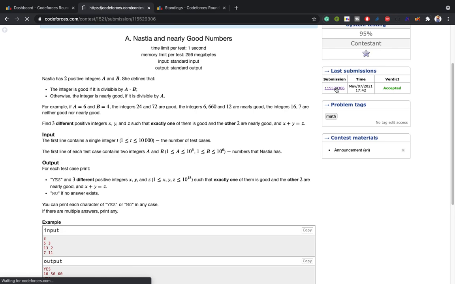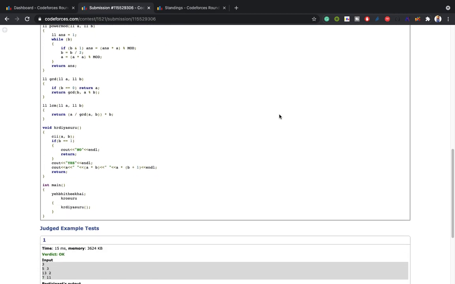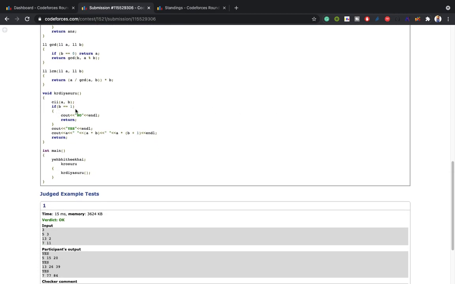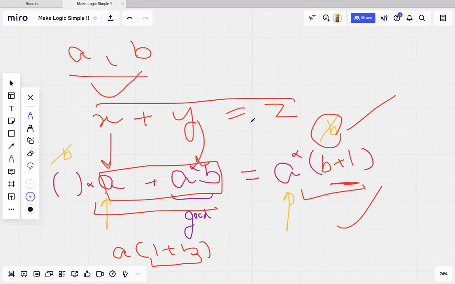So here is the implementation. Here is the edge case, b equal to 1, which I have put as an edge case. I will explain it. Otherwise I will just print a into b and a into b plus 1. Let's move on to the edge case. What is the edge case?